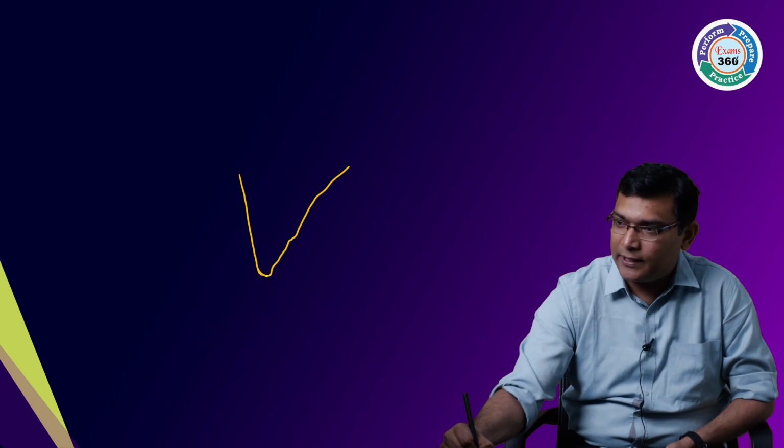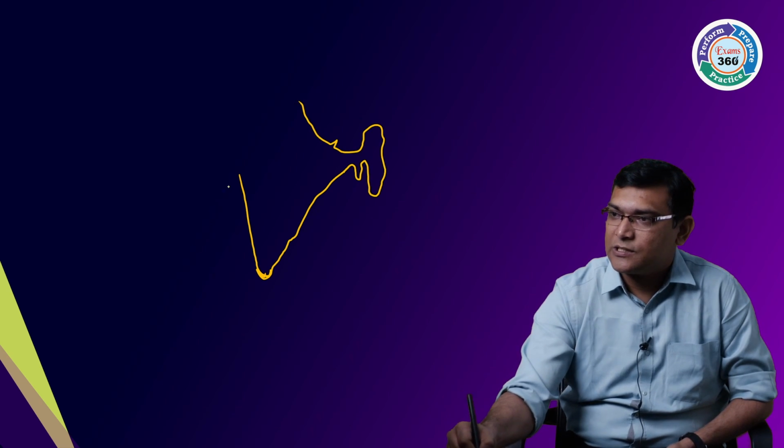Now, why is this happening? Why is the phenomenon like this? Let us see. If I draw like this, this is the phenomenon.